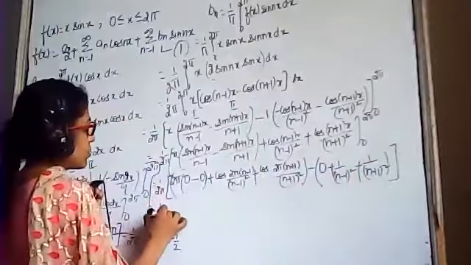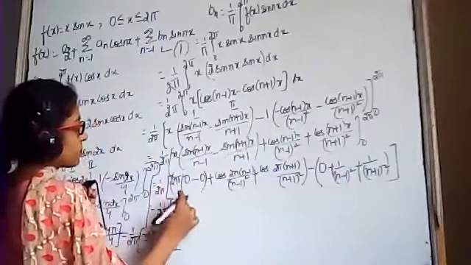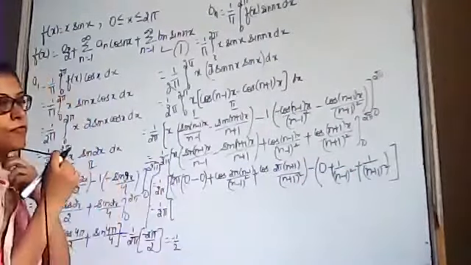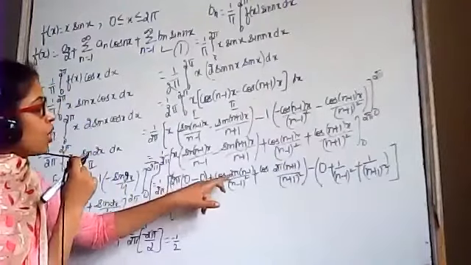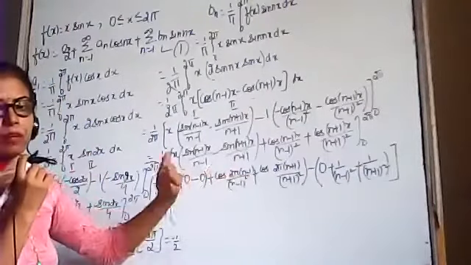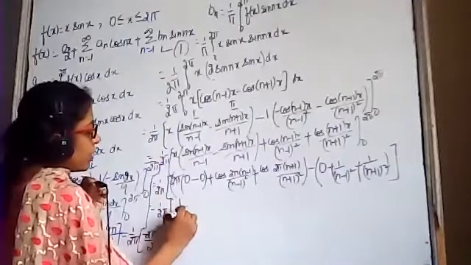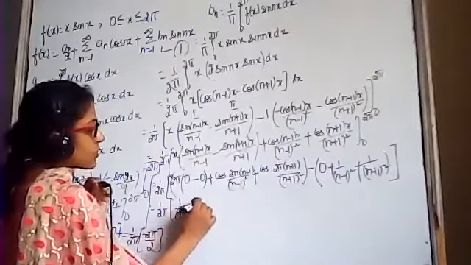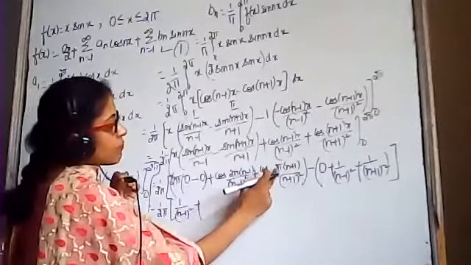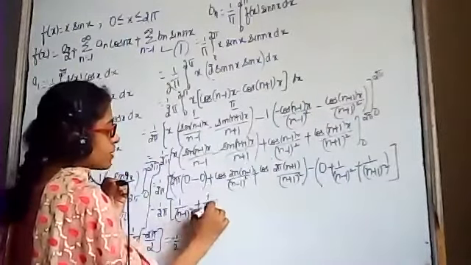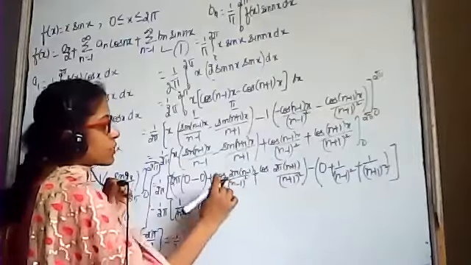So this is equals to 1 upon 2 pi. Look, cos of 2 pi times an integer, even multiples of pi, cos is plus 1, divided by (n minus 1) the whole square, plus cos of 2 pi times an integer, this is again plus 1 divided by (n plus 1) the whole square.